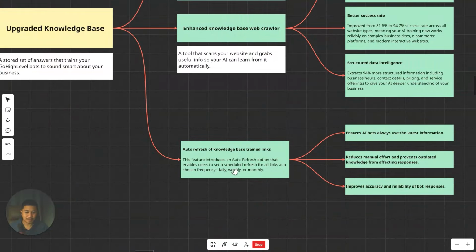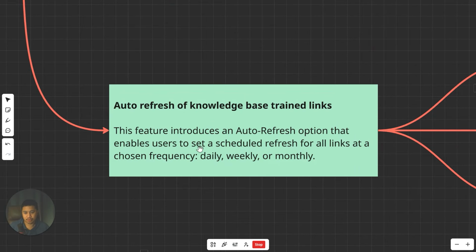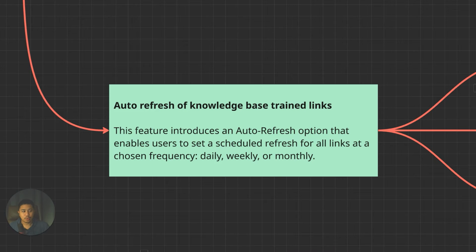And then lastly, this is something na made me really excited nung nabasa ko to. It now has auto-refresh of knowledge-based trained links. So before kasi, kapag naglagay ka ng Google document link dun sa knowledge base, once nga lang babasahin yun, and if you're gonna make changes dun sa Google document, syempre, hindi na siya aware kung ano yung changes na ginawa mo yun. So, you have to train the bot again for the new data or for the new changes na nilagay mo dun sa Google Doc.